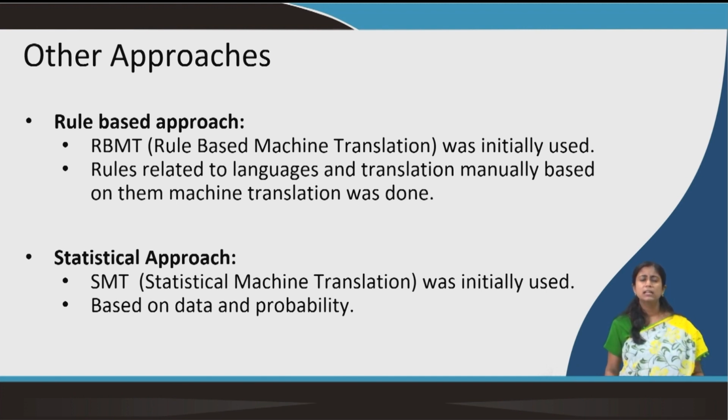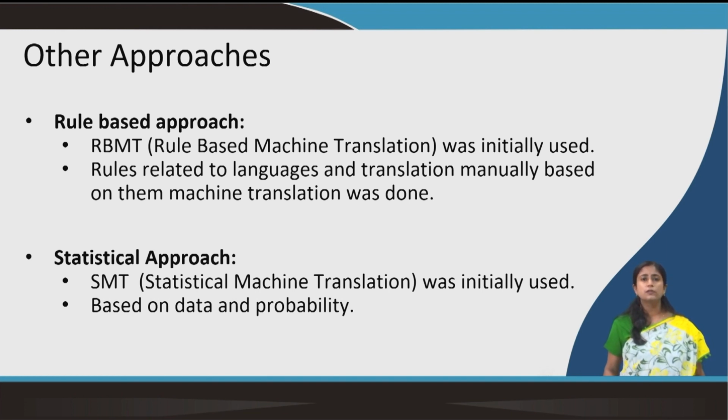When I say rules, that also means I will tell about the different components of the language, and when the machine knows that, it will work. But you know that when we talk, we do not always follow rules. There are exceptions, and also things which we can't actually bind in rules. So, there again came the statistical approach.